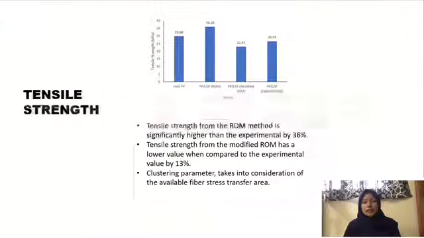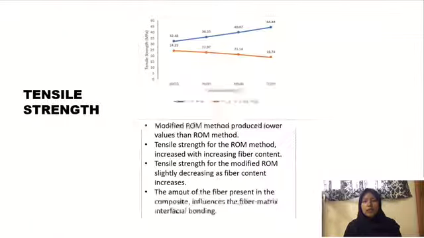This is the graph to compare the tensile strength with previous experimental result. The tensile strength from the ROM method is significantly higher than the experimental by 36%. Tensile strength from the modified ROM has a lower value when compared to the experimental value by 13%. This is because the clustering parameter was added into the equation, where it takes into consideration of the available fiber stress transfer area.